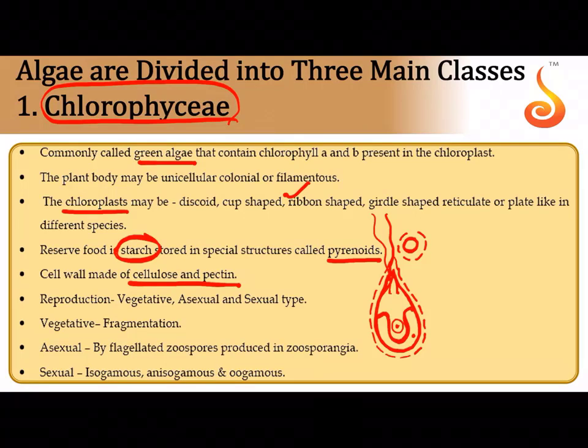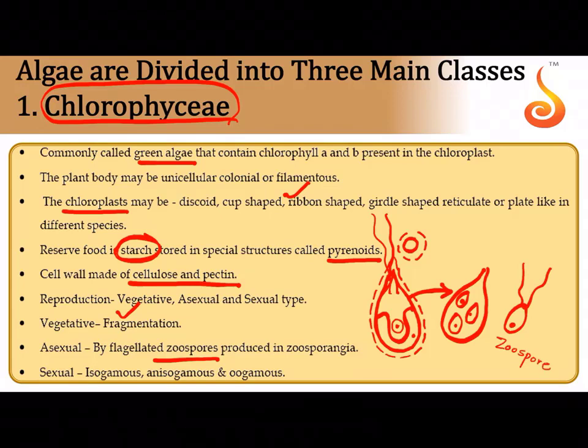Then the reproduction is by fragmentation, vegetative, and in asexual reproduction this particular cell itself will undergo division of the protoplasm inside the cell. See how the cytoplasm inside the cell is dividing into tiny spores. Each spore is pear-shaped or teardrop-shaped and has two flagella, and this is what is referred to as the zoospore.